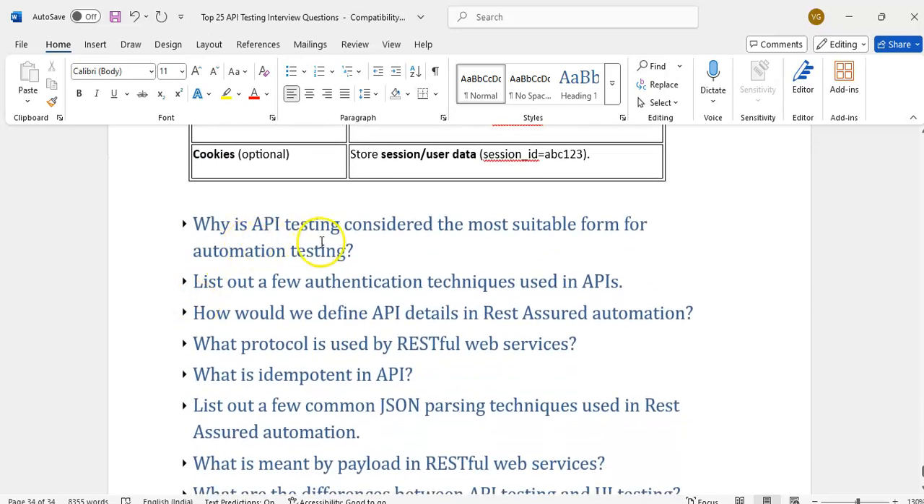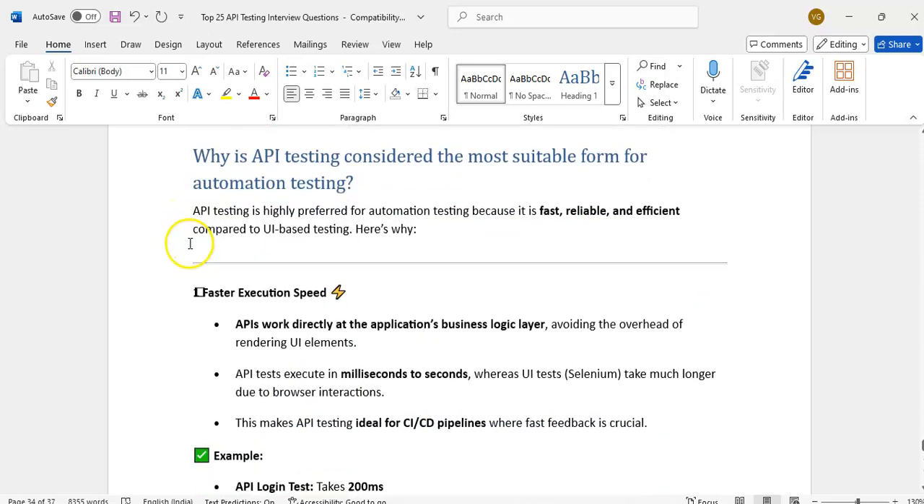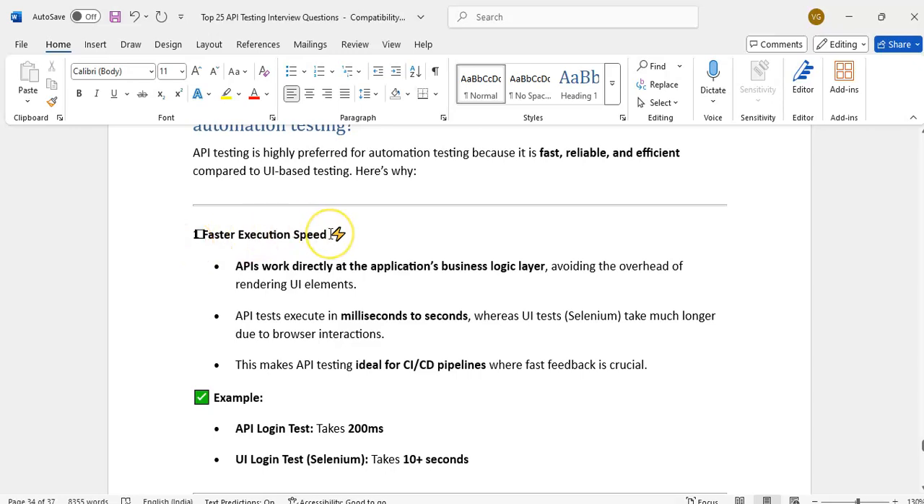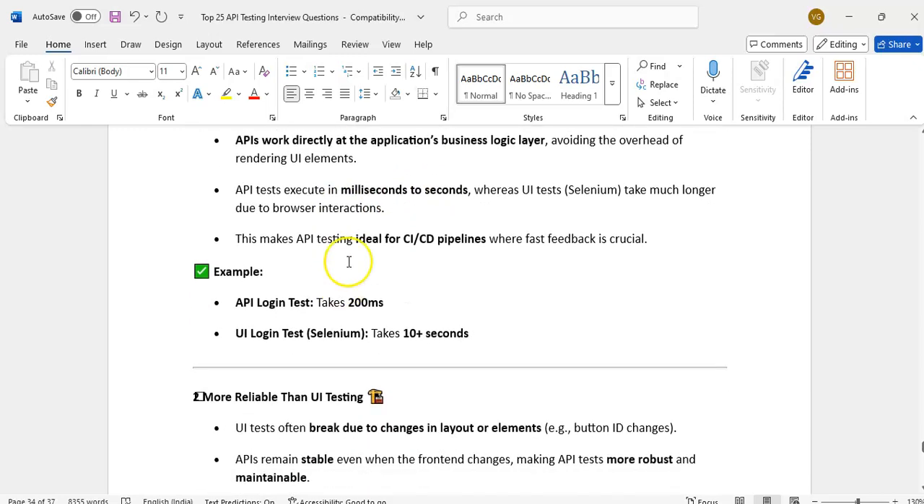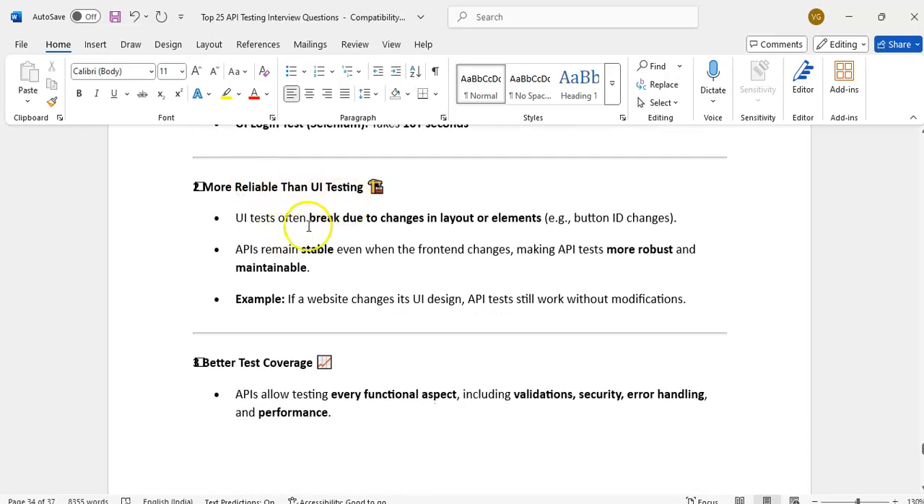Then, why is API testing considered the most suitable form for automation testing? One reason is faster execution speed. If I want to automate the UI, it will take a lot of time. Testing an API is very easy and very fast; it executes within milliseconds. We can integrate it into a CI/CD pipeline and execute very quickly. It is more reliable than UI, and we can always get consistent results.